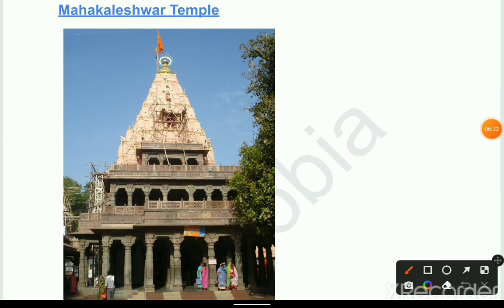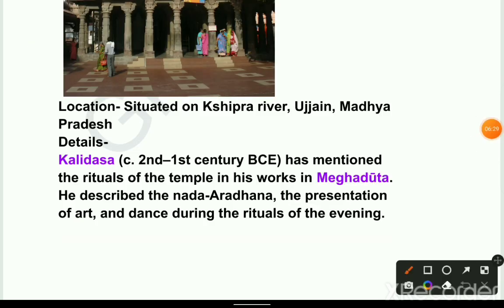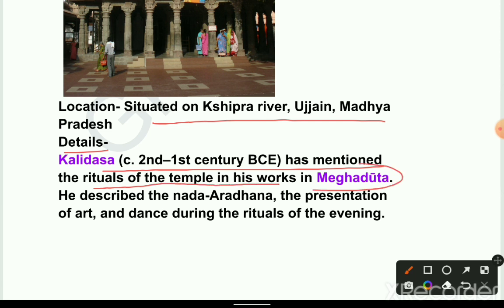Next temple, Mahakaleshwar Temple. This is the picture, Mahakaleshwar Temple. Location: situated on the Shipra River, Ujjain, Madhya Pradesh. Details: Kalidasa has mentioned the rituals of the temple in his work Meghaduta. He described the Nada Aradhana, the presentation of art and dance during the rituals of the evening.